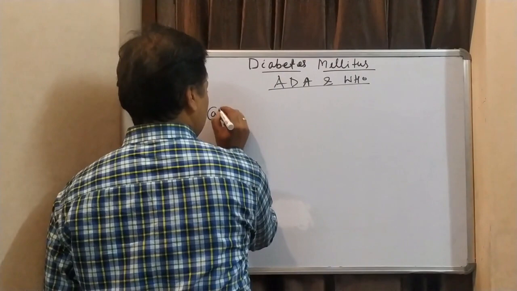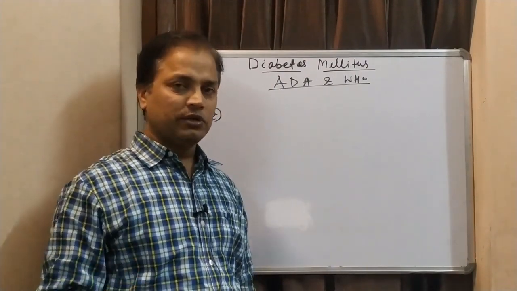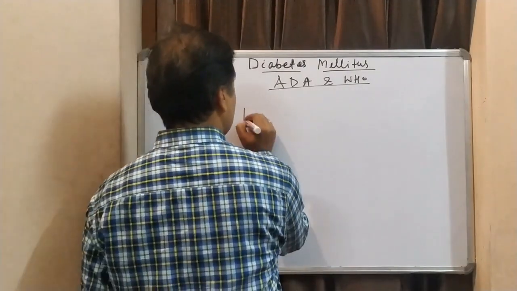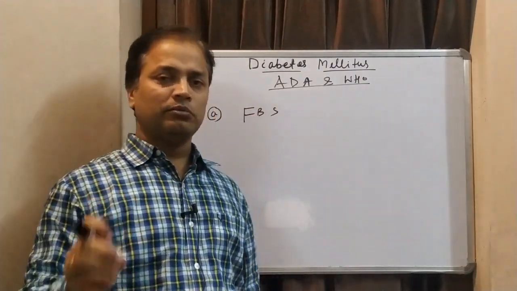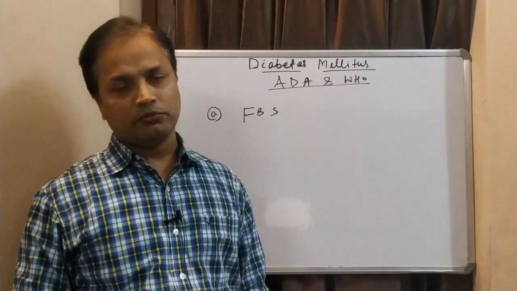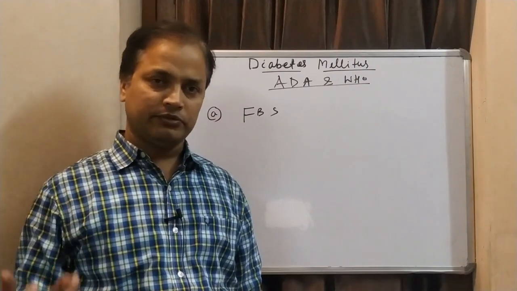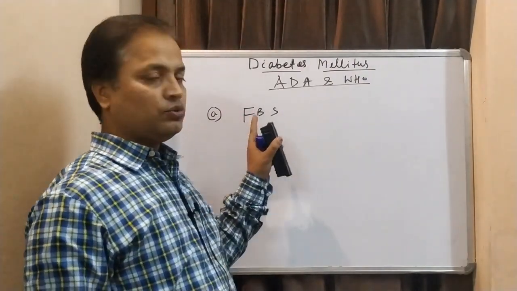Point number 1: if a person has a fasting blood sugar level. Fasting normally means 8 to 10 hours of fasting, preferably overnight, because at night we are not doing any physical activity. So fasting means a minimum of 8 to 12 hours.